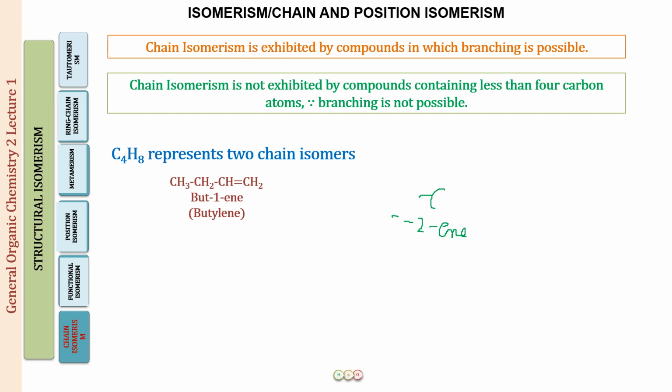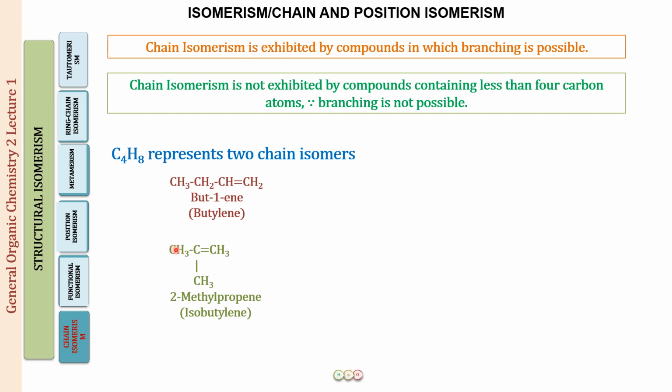So let us see now which is going to be the chain isomer of but-1-ene. We have to alter the length of the carbon chain. Instead of 4, let us have 3 carbons, and the carbon which we have removed, we put at position number 2. Why have I not put it at position number 1? Because if I put it at position number 1, or at either of the two terminal ends, it will again become a single continuous chain.